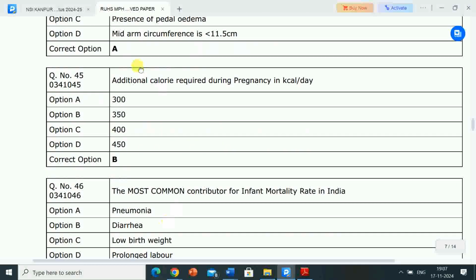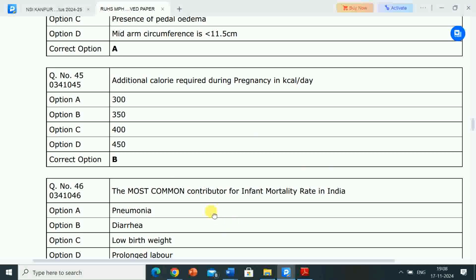Next question is, additional calorie required during pregnancy in kilocalorie per day. Options are 300, 350, 400, 450. Correct answer is option B, 350. So additional calorie required during pregnancy is 350 kilocalorie per day.